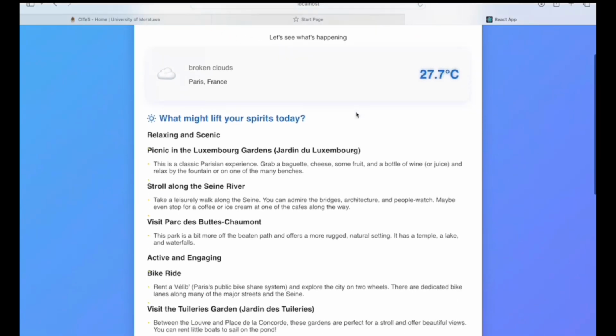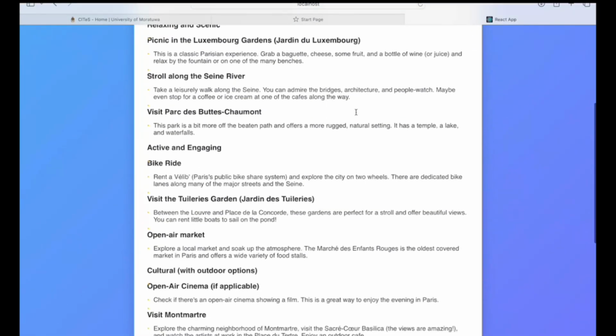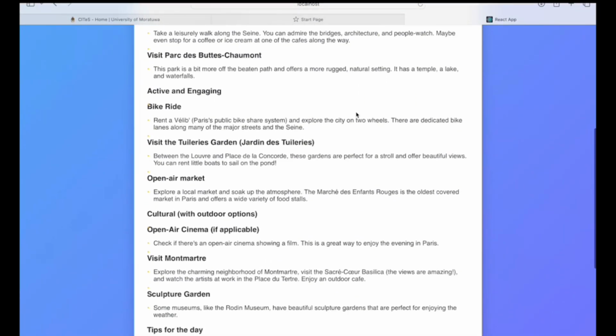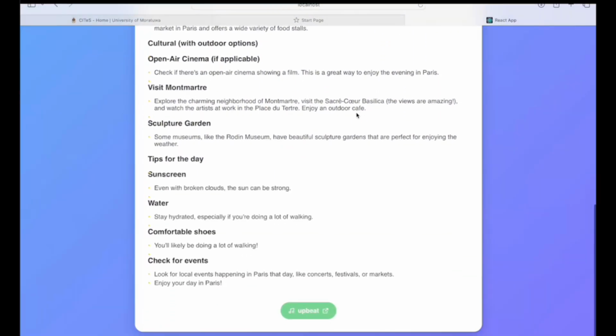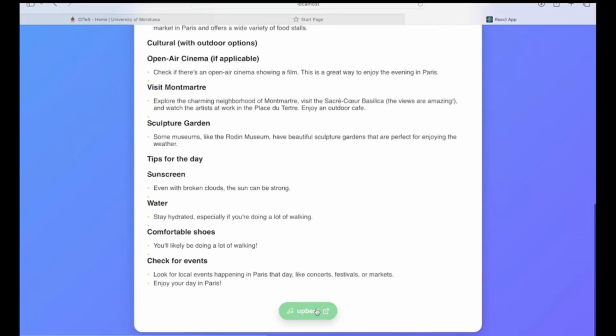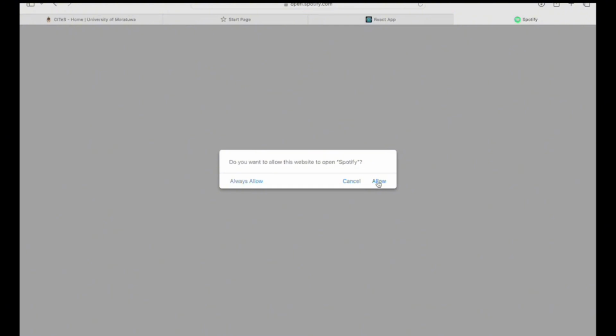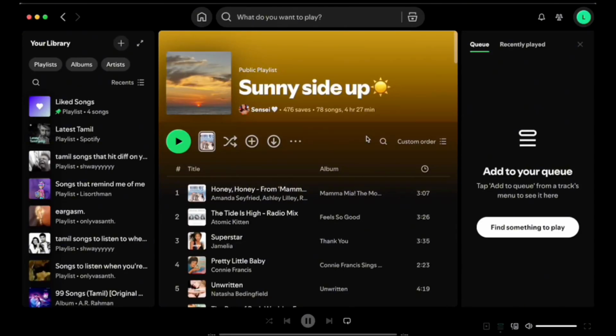Isn't it? The special attractions in Paris, engaging activities available this time around and even care tips for your day out are shown, all in accordance with real time. Comfort and culture are also taken into consideration. And then, the playlist. Using the Spotify API, now we get sunny side up.